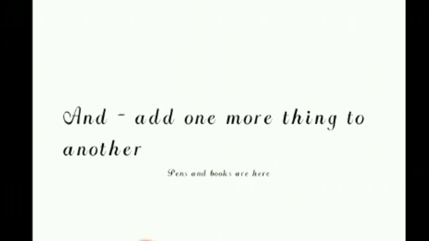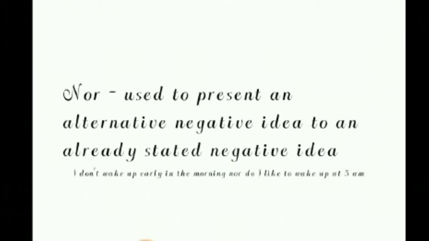And the next one is and. Where do we use and? We use and to add or join some more things. Pen and books are here. Nor. Where do we use nor? Nor is used to present an alternative negative idea to an already stated negative idea. அதாவது முதலியே அந்த சென்டென்ஸில் வந்து ஒரு நெகட்டிவ் பார்ட் இருக்கும், அதுக்கப்புறமும் ஒரு நெகட்டிவ் பார்ட்டை தான் நம்ம சொல்ல போகிறோம். அதுக்காக we are using nor. I don't wake up early in the morning, nor do I like to wake up at 5 p.m.